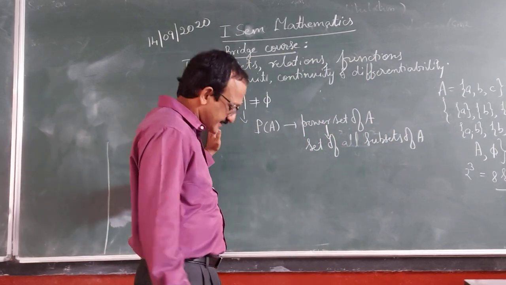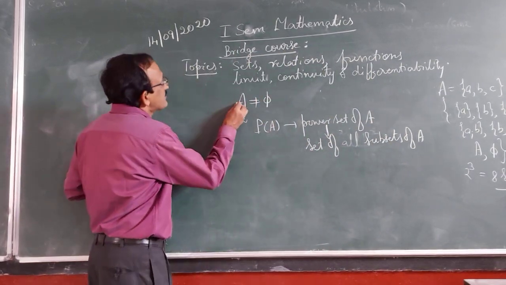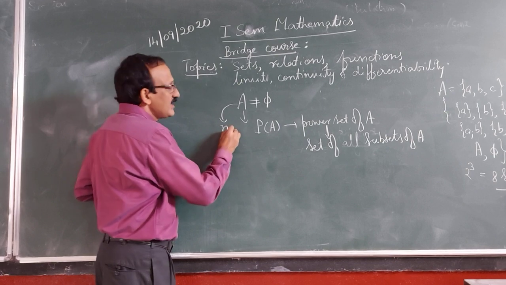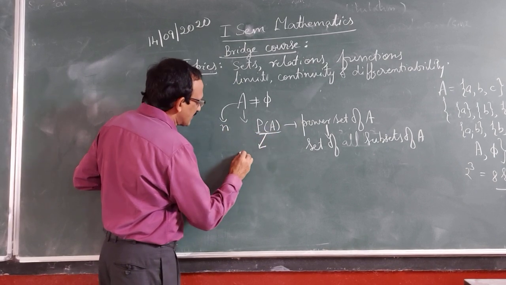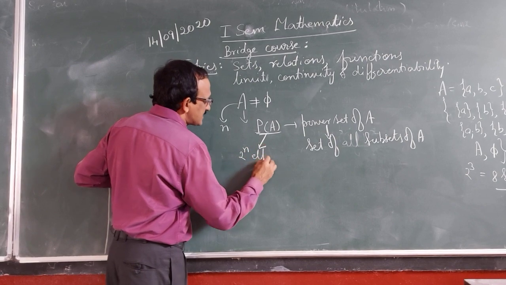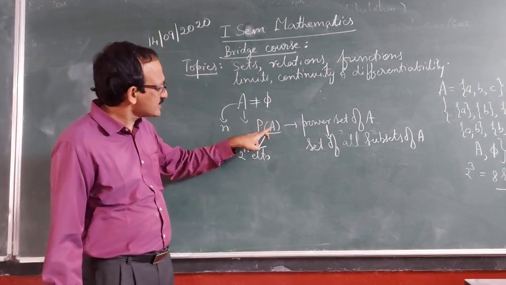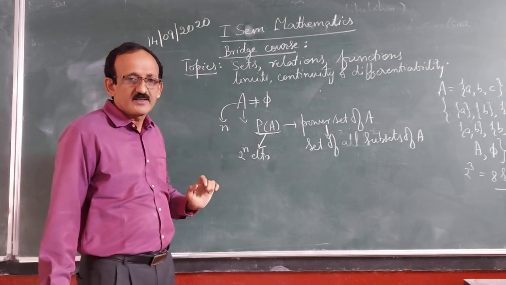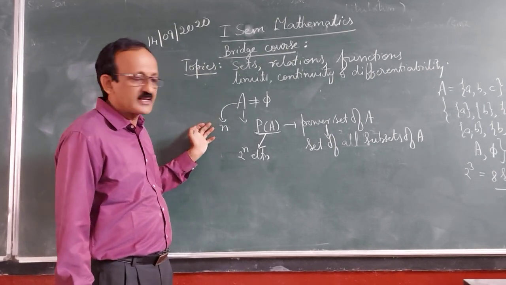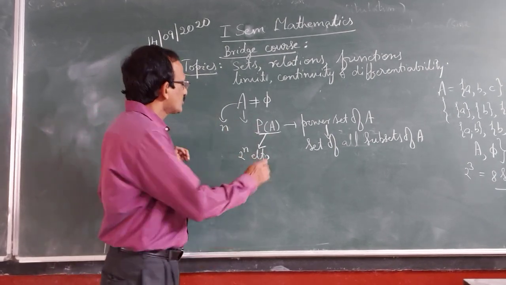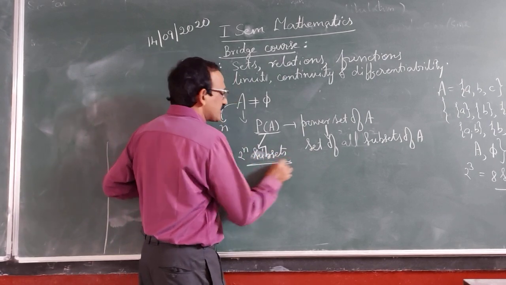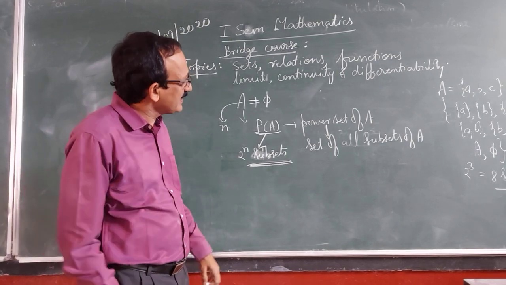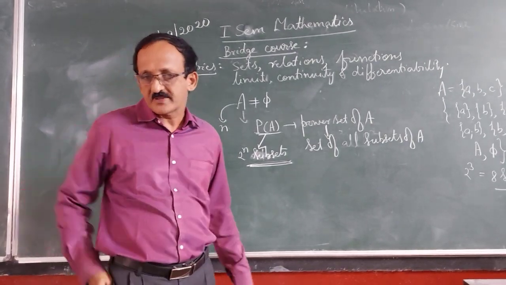If a set A has n elements, how many elements is P of A? P of A will contain 2 power n elements. The number of subsets of a given set A, which has n elements, is 2 to the power n. Right? We have 2 to the power n subsets. Fine? That's the power set of it.